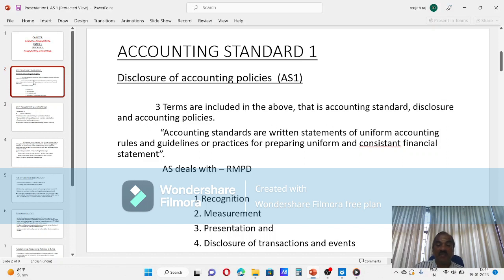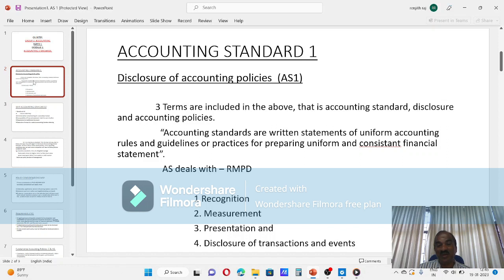I have simply put RMPD. That is, every time you have to recollect recognition, measurement, presentation, and disclosure of transactions and events. RMPD, just to remember, R means raw material, process, defect. When raw materials are processed, process defect will be there. You remember that for short form.